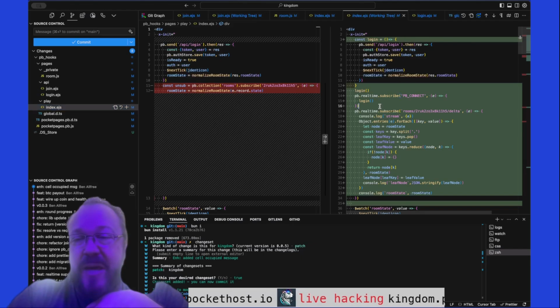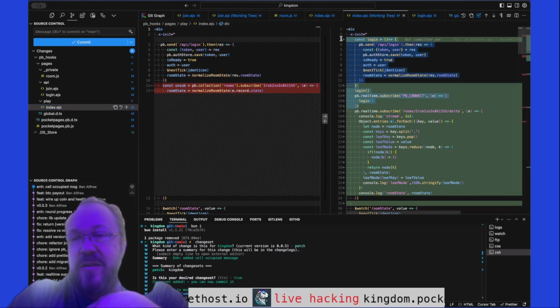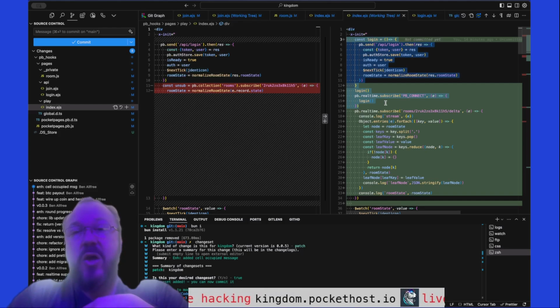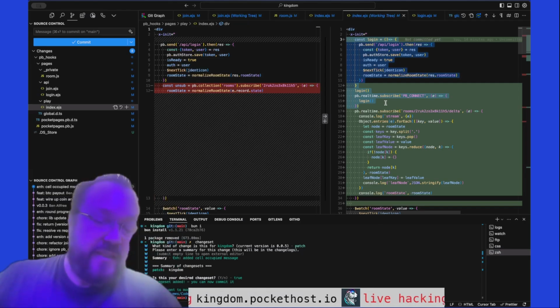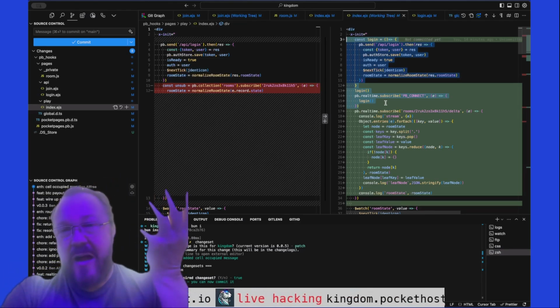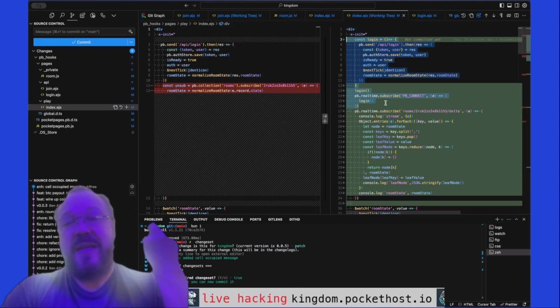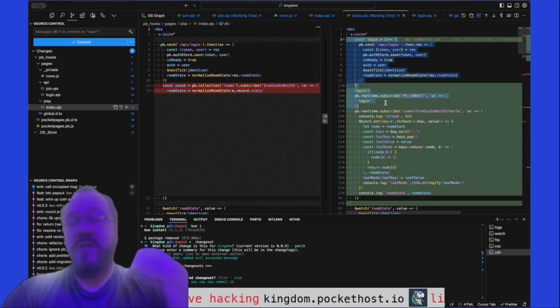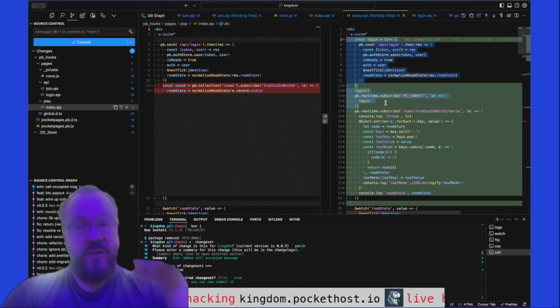Inside the front end page, we made an enhancement here. I learned that if you subscribe to the event PB Connect, you can be notified when a new real-time connection is established. That's important because then when you open up the browser again, or if there's been a disconnect event, you haven't been receiving real-time events, so you need to refresh the grid.